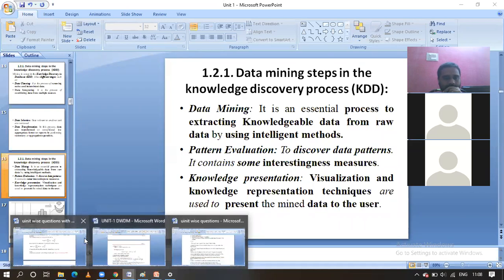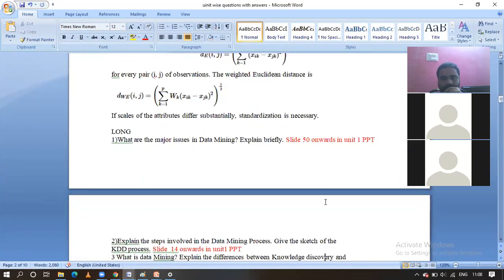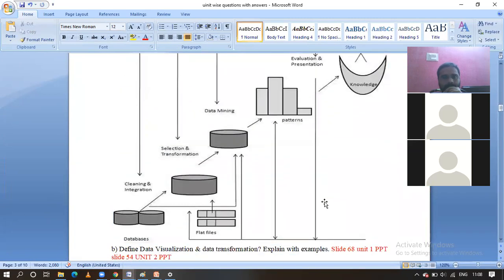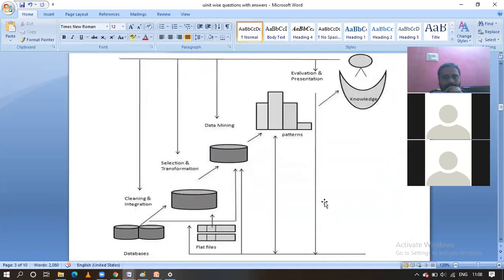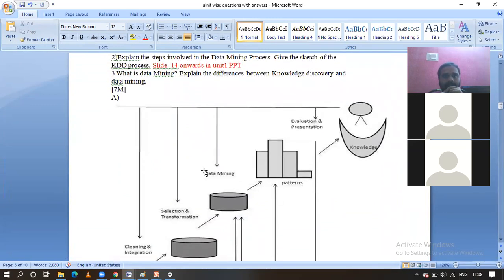Let us go for the next question. This is the question, guys. Explain the difference between the knowledge discovery and data mining. You have to explain this one, guys. Everything. Why? Because the overall process is KDD, and the sub process is data mining. Okay, you have to explain that way.